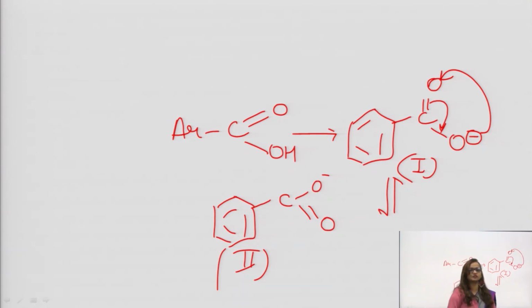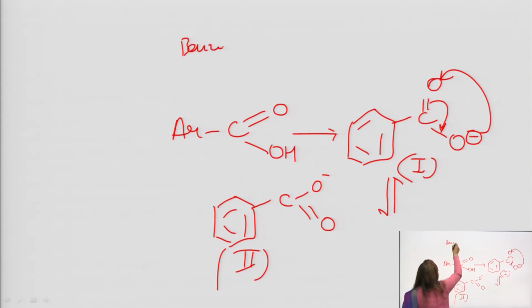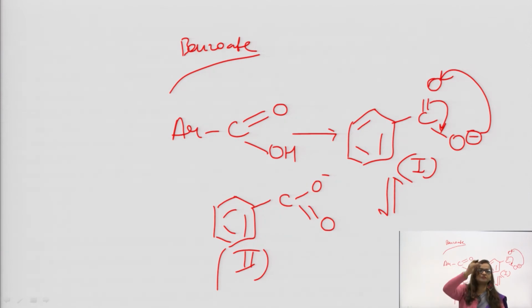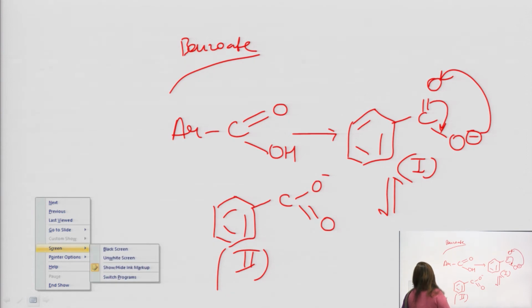The negative charge of carboxylate, what is this called? COO minus, this is benzoate ion. The negative charge of this ion keeps moving in between these two oxygens. So it is stable, fulfilling both conditions. It is giving the H plus ion and it also has stability. And why is this stable? Because of this movement of negative charge in between the two oxygens.